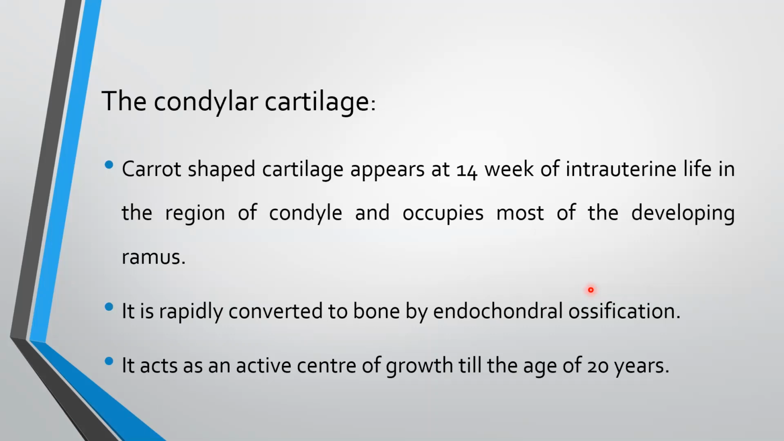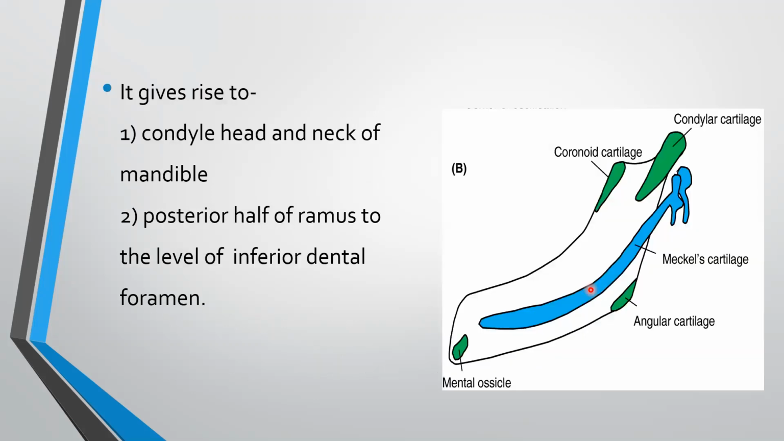The condylar cartilage. It is a carrot-shaped cartilage which appears at the 14th week of intrauterine life in the region of condyle and occupies most of the developing ramus. It is rapidly converted to bone by endochondral ossification. It acts as an active center of growth till the age of 20 years. It gives rise to condyle head and neck of mandible, posterior half of ramus to the level of inferior dental foramen. Carrot-shaped cartilage.